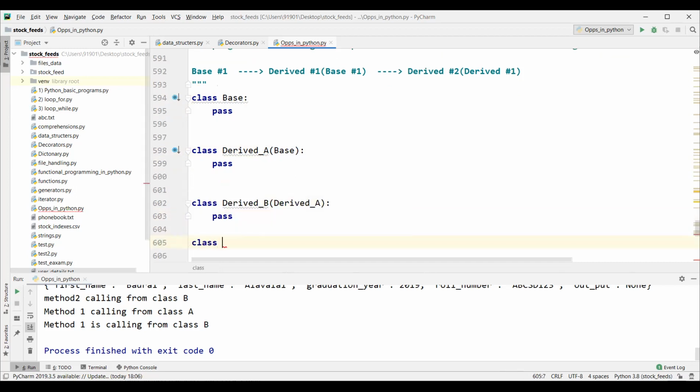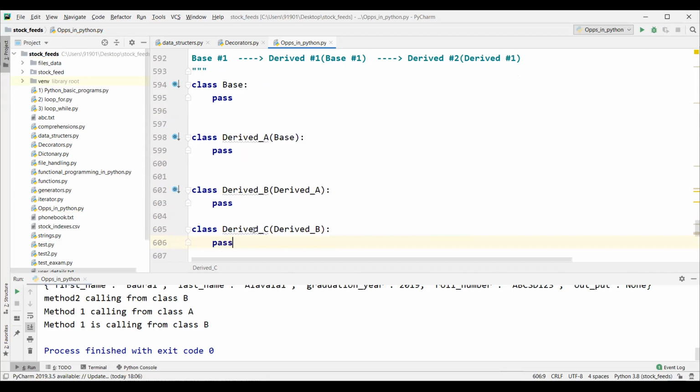We can have a class derived C. If C is inheriting from derived B, what will happen when you are dealing with this particular object? Inside this object, we can reuse derived B class, derived A class, and the base class also, right? Understood? This is the advantage of using multi-level inheritance.